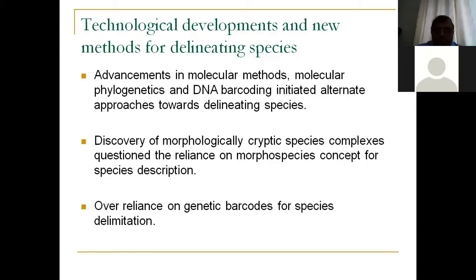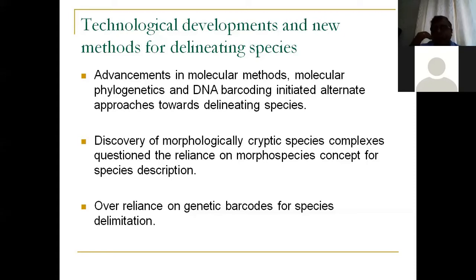Further, they also discovered morphologically cryptic species complexes, which question the reliance on the morphospecies concept for species description. And this was a problem because, with the technological developments, people started working on genetic DNA barcodes and molecular phylogenetics, molecular systematics, and they developed an over-reliance on genetic barcodes for species delimitation.